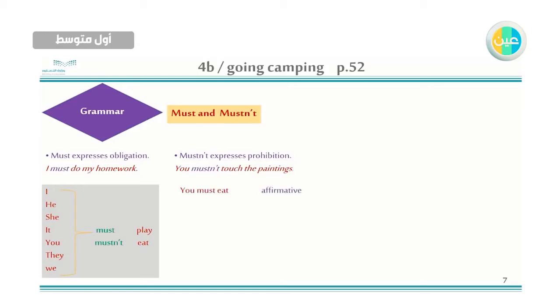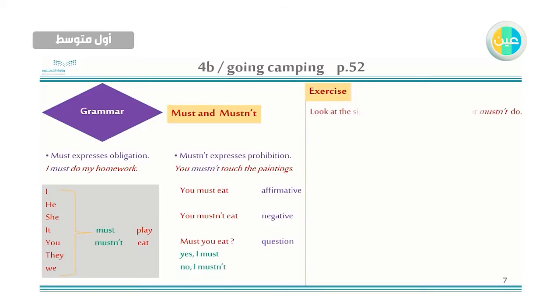You must eat. This is affirmative and used for obligation. You mustn't eat. This is negative and used for prohibition. And the question starts with the modal verb must. Must you eat? This is a question. And the answer is yes, I must, or no, I mustn't.